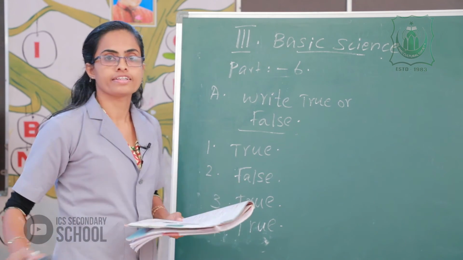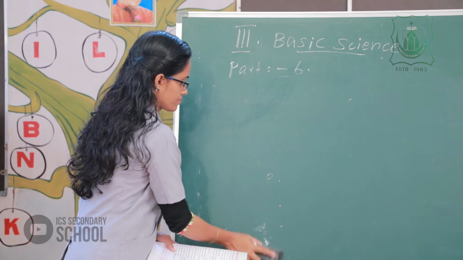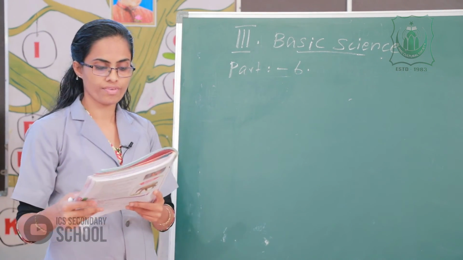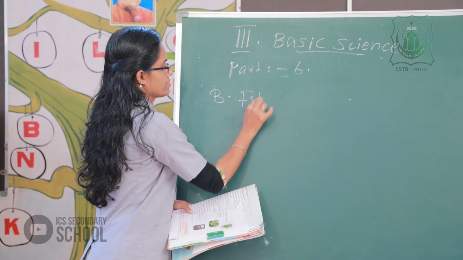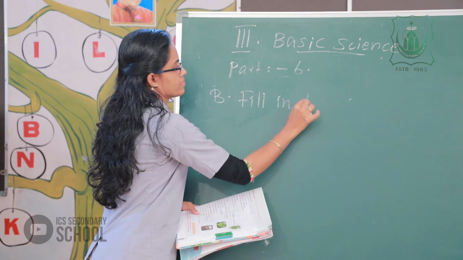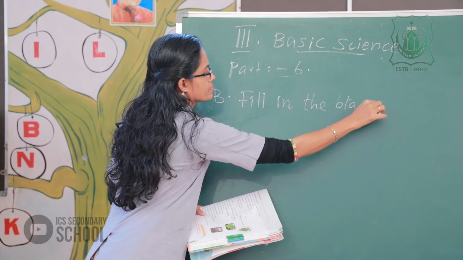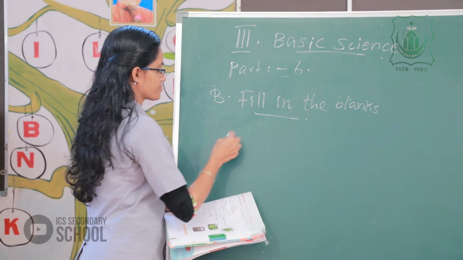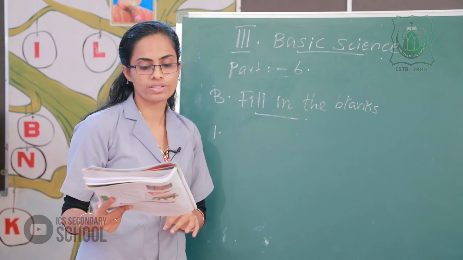Yes. The next, filling the blanks. Please listen in your textbook.